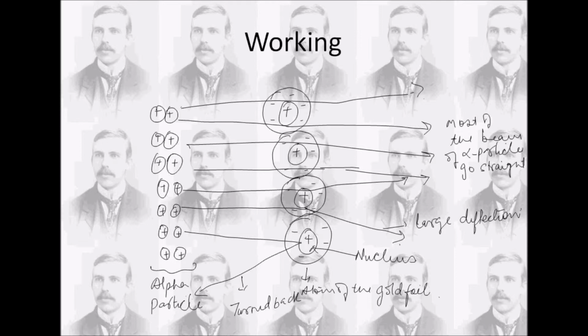So if we understand what actually happens, there are three kinds of rays.